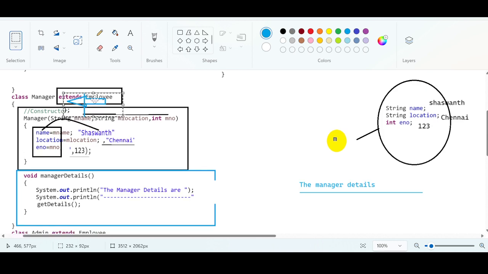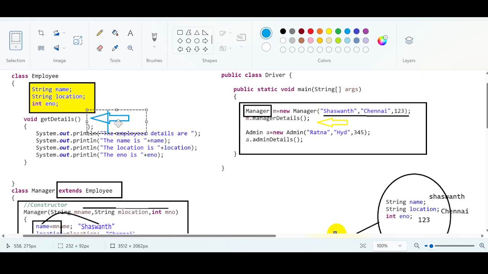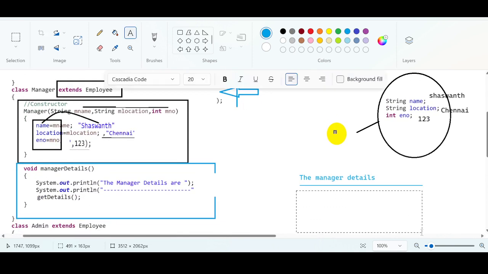But it has the extends keyword. By using the extends keyword, it will jump to the parent class. It has found the getDetails method here. Now we are printing what? Again, the employee details are the first instruction. Okay, in the console, the first instruction is what? The employee details are, this will be printed, right?